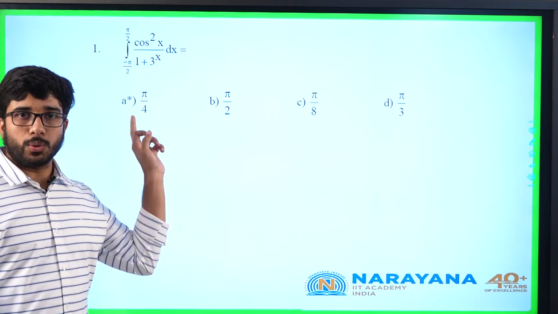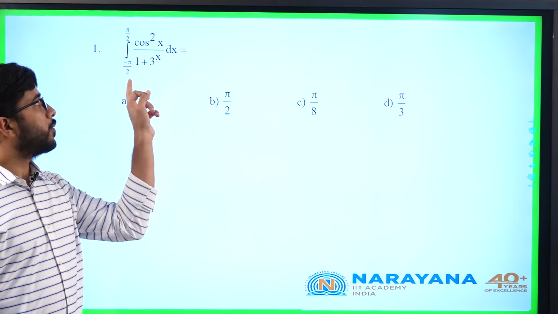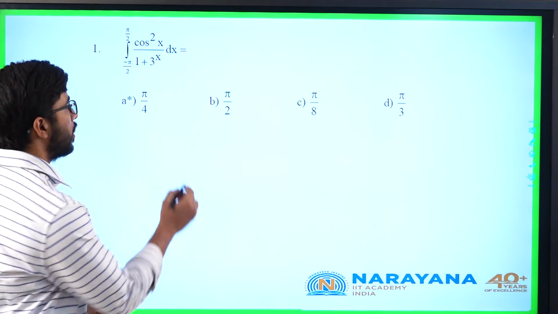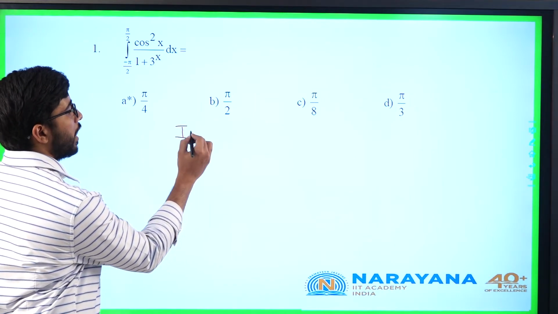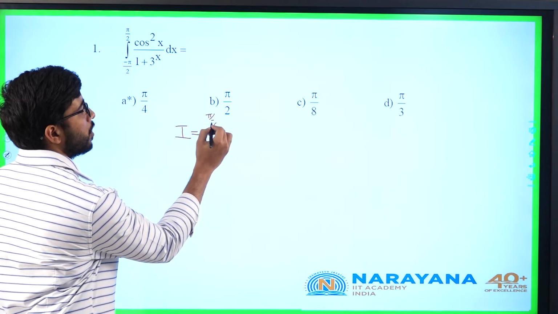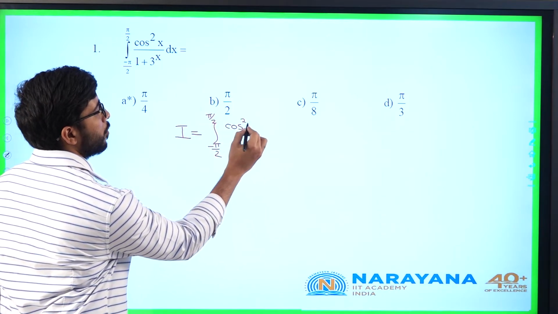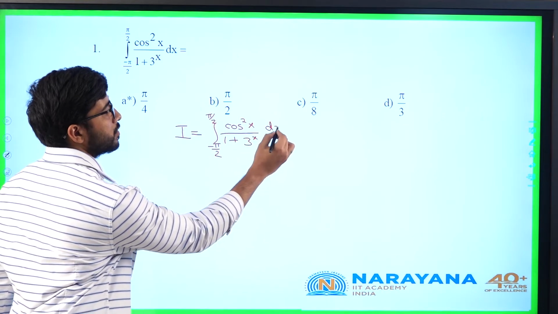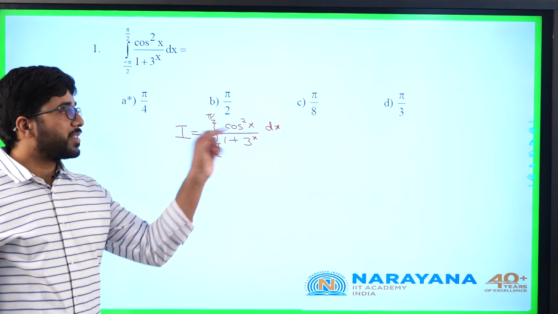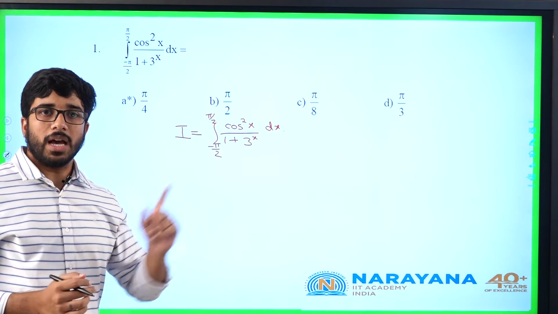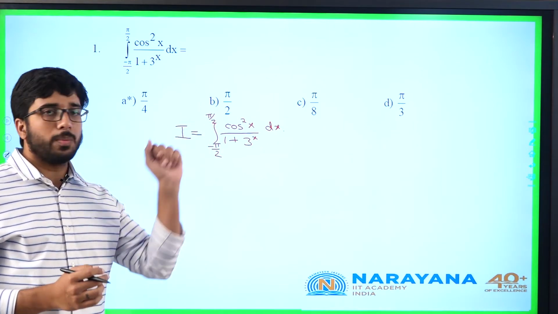Integral from minus pi by 2 to pi by 2 of cos square x by 1 plus 3 power x dx. The question is from definite integration. I will take I as this integral. We can replace x by a plus b minus x. If the integration is from a to b, I will replace x by a plus b minus x.